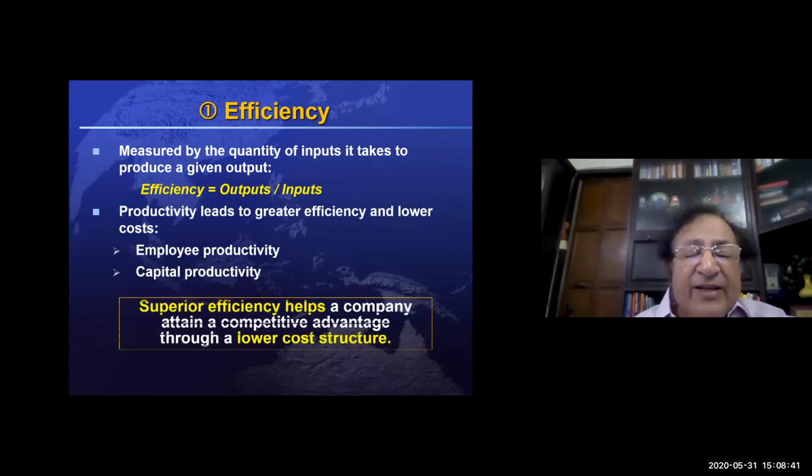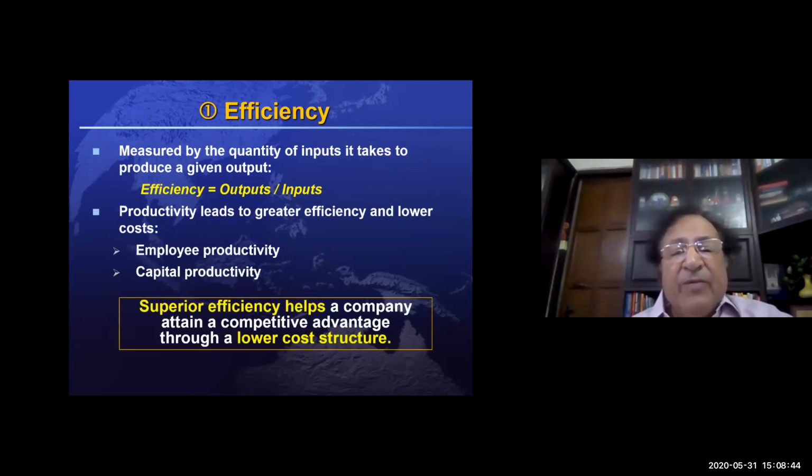That means it really reduces the cost, because you're getting the same output using lower inputs. That means it helps us in making a low cost structure. So efficiency is good. If you are using fewer people to give the same output, you're reducing the cost.